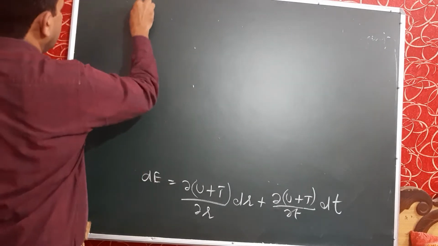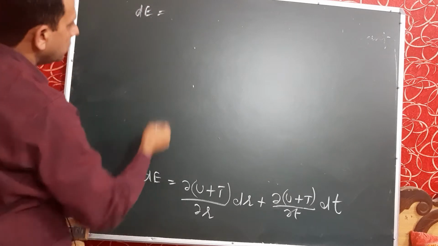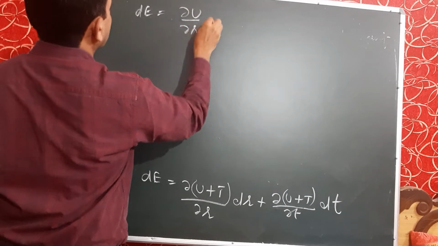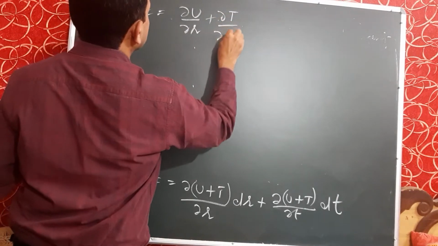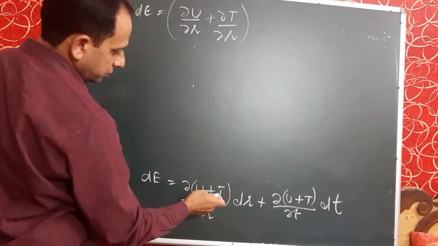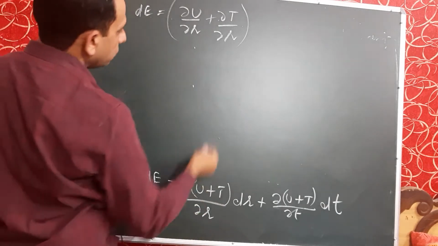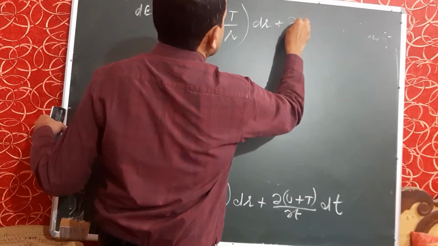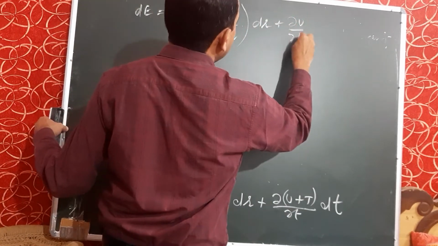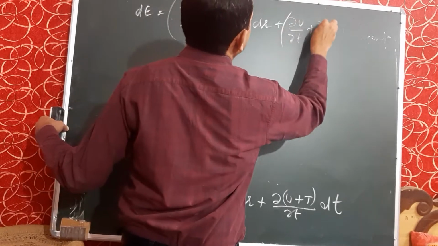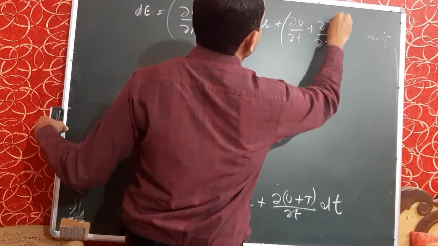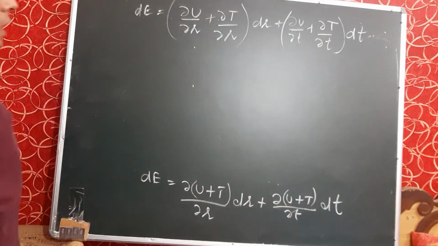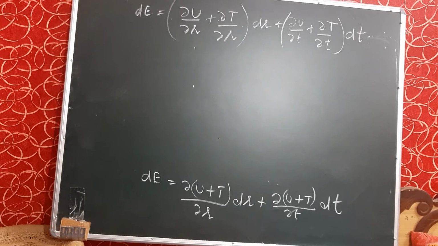I will write this dE as curly U upon curly R plus curly T upon curly R, into dr, plus similarly curly U upon curly t plus curly capital T upon curly small t, into dt, where capital T is kinetic energy and small t is time.